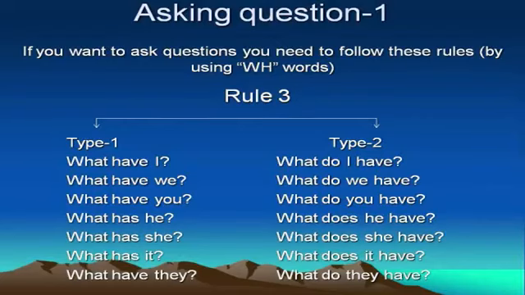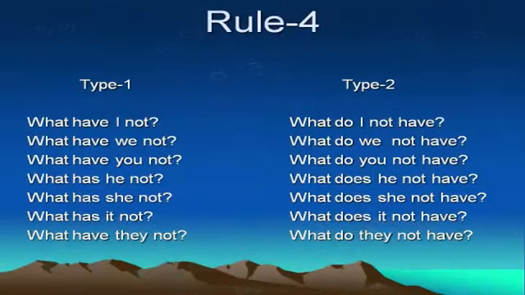What do they have? Rule 4. Type 1. What have I not? What have we not? What have you not? What has he not? What has she not? What has it not? What have they not?